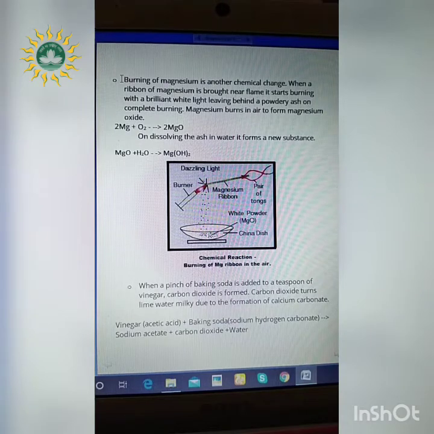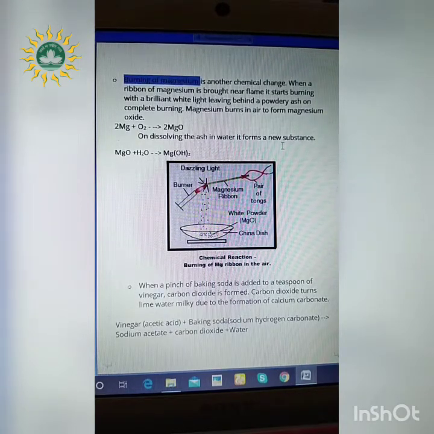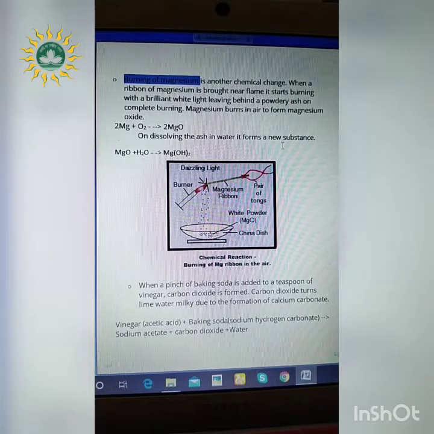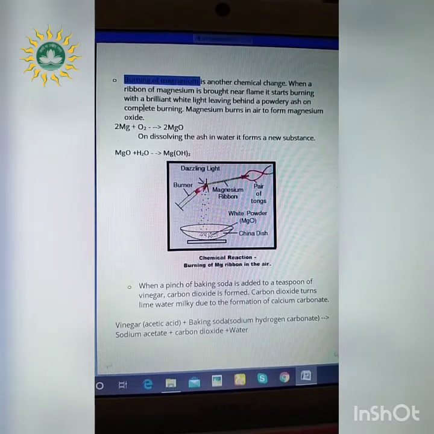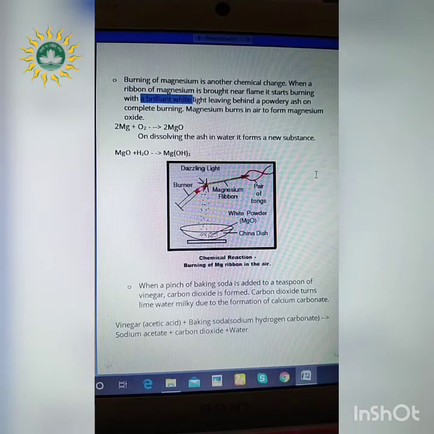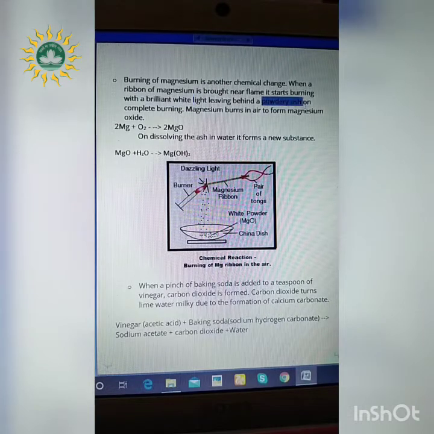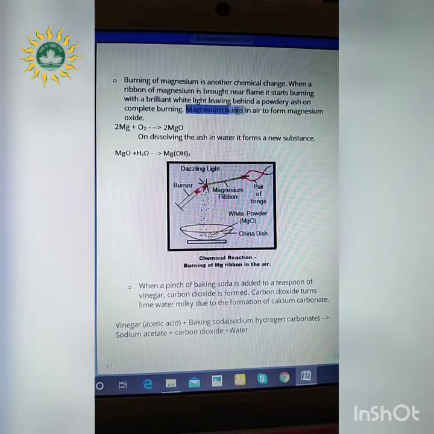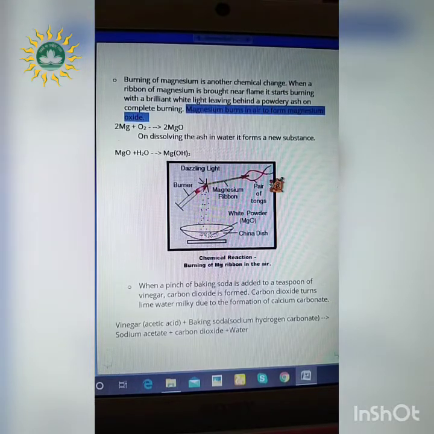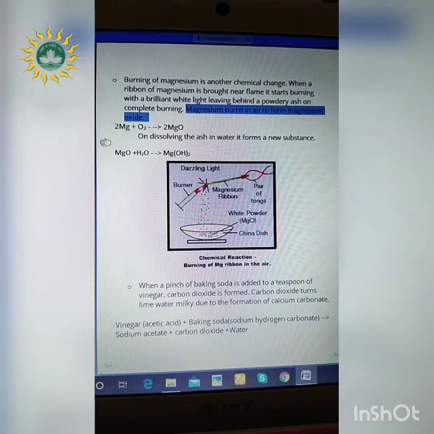Next example, burning of magnesium. What happens in this case? Suppose we have taken a ribbon of magnesium and we are burning it. What will happen? At first, we will notice a brilliant white color while burning. And after the burning is done, a powdery ash is left over after the complete burning process. Whenever magnesium burns in air, it forms magnesium oxide. So what is the reaction? 2Mg, that is magnesium, plus O2, that is oxygen, forms 2MgO, that is magnesium oxide.